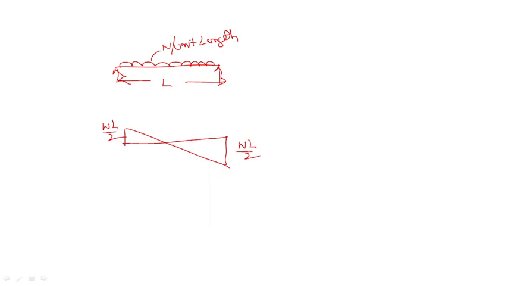It is at the supports. Remember this point.